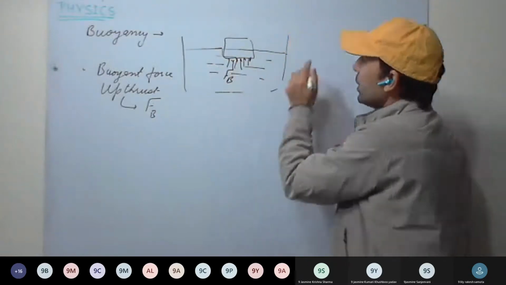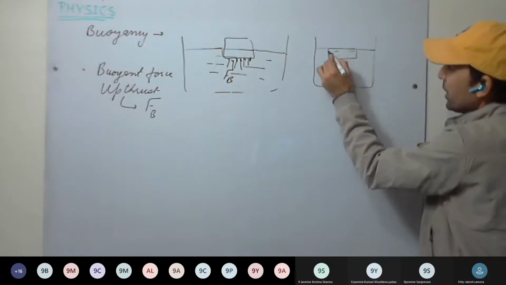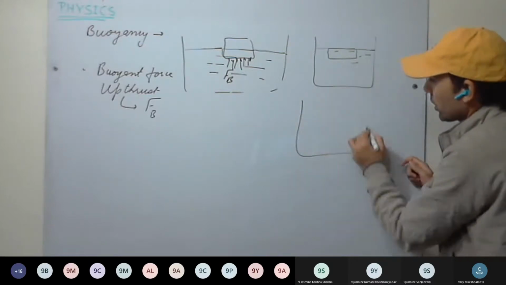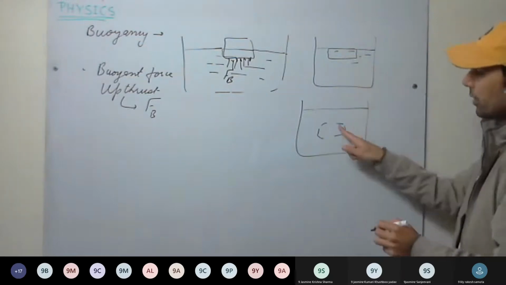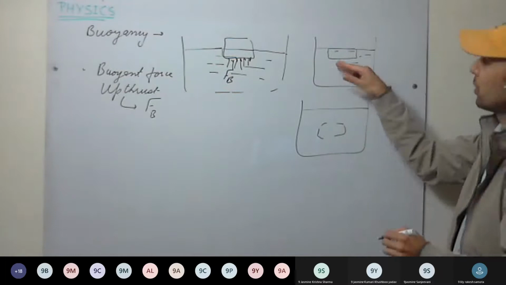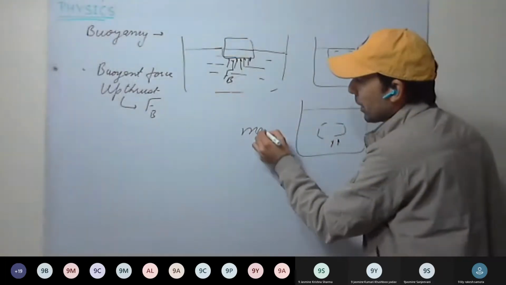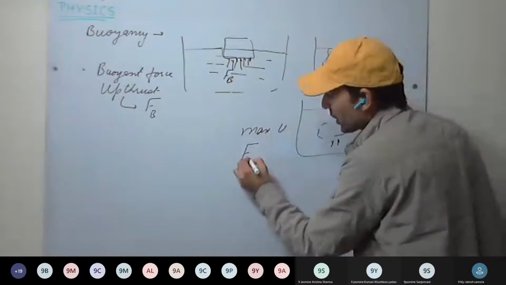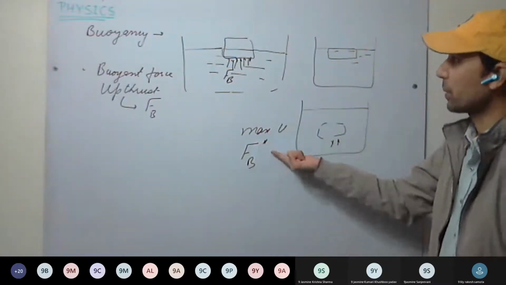Here upthrust is being applied when the body is completely immersed, either this way or in this fashion. When the body is completely immersed, that is, when it is completely inside the liquid, then the upthrust applied is maximum upthrust, and that we denote with FB dash. Okay. These three notations you must remember.